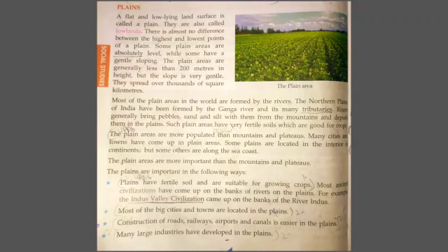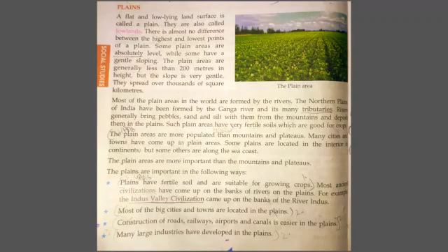There is almost no difference between the highest and lowest points of a plain. Some plain areas are absolutely level, meaning the same level, while some have a gentle slope, which is just a little bit of slope. The plain areas are generally less than 200 meters in height, but the slope is very gentle. They spread over thousands of square kilometers, and most of the plain areas in the world are formed by the rivers.